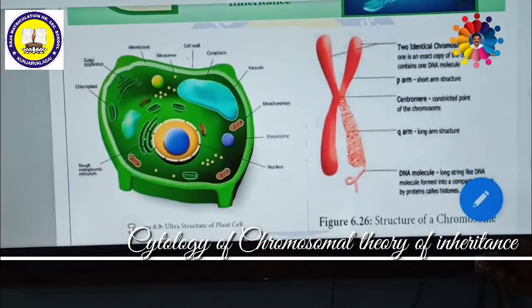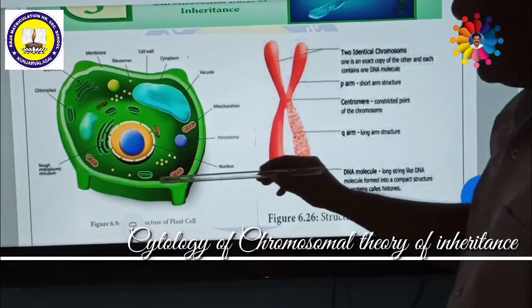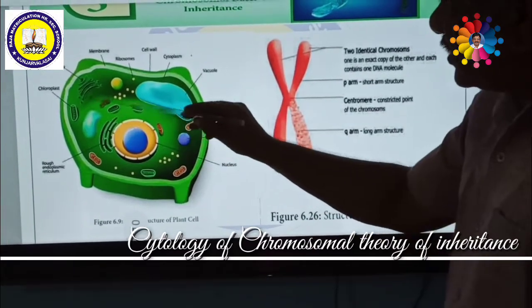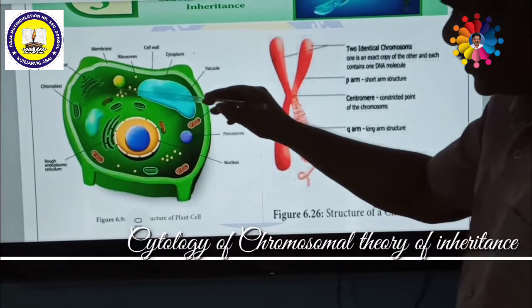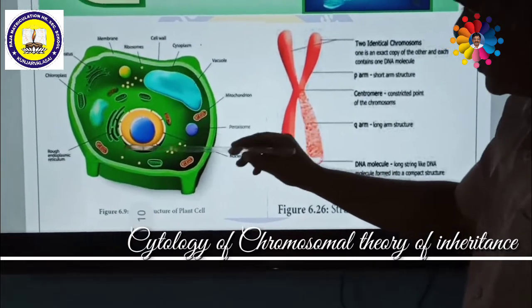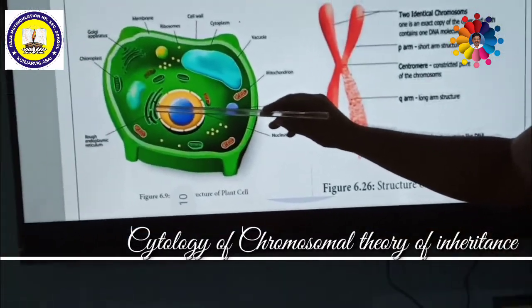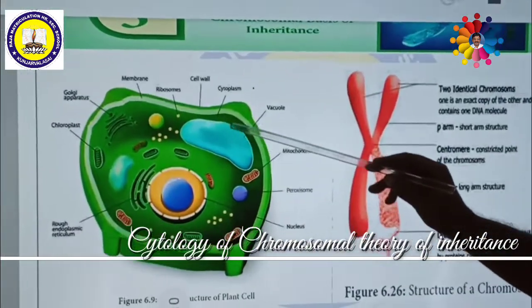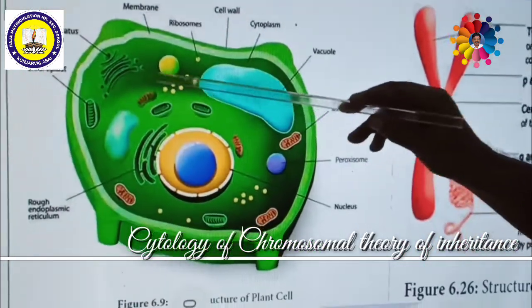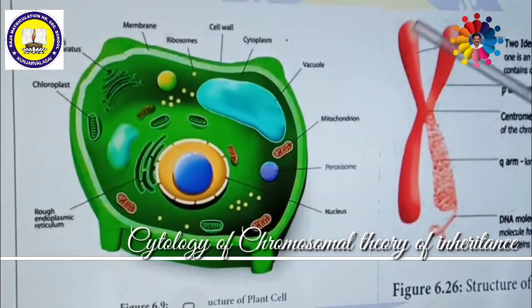The plant cell consists of an outer cell wall, then the plasma membrane, then the cytoplasm. These are all cytoplasmic organelles: Golgi bodies, chloroplasts, mitochondria, endoplasmic reticulum, vacuoles, ribosomes, and so on, which are present in the cytoplasm.